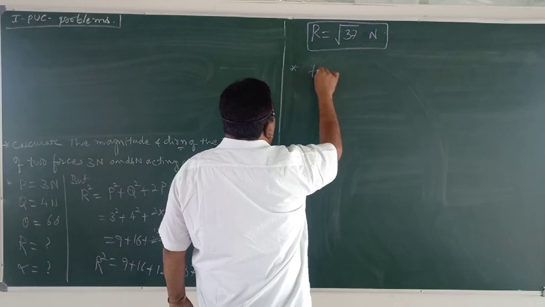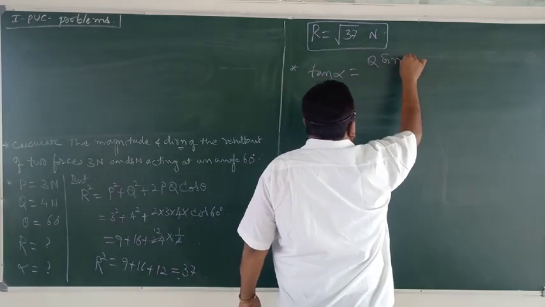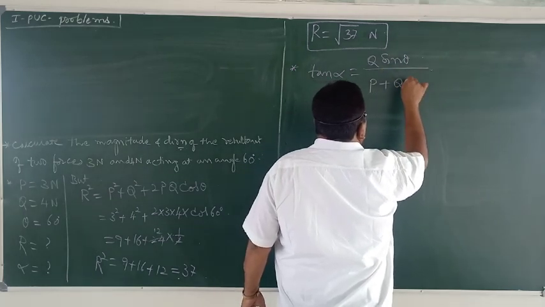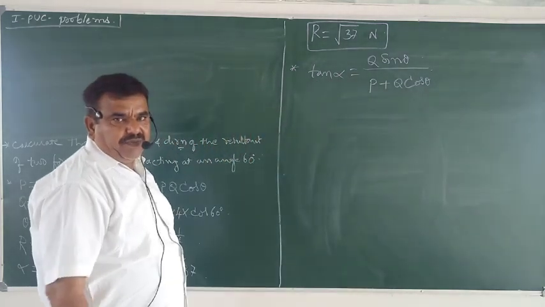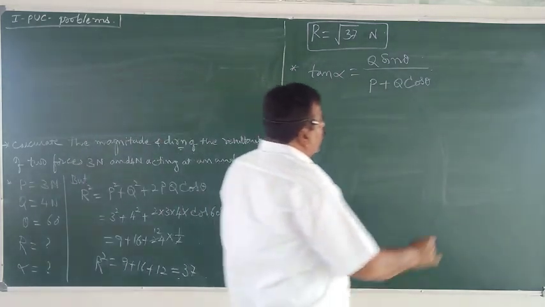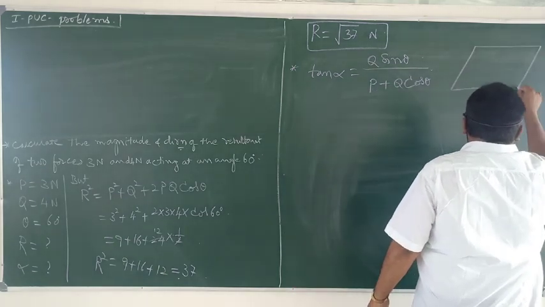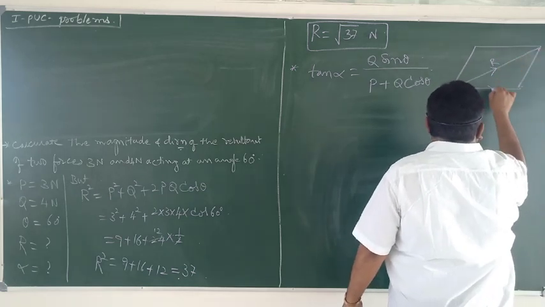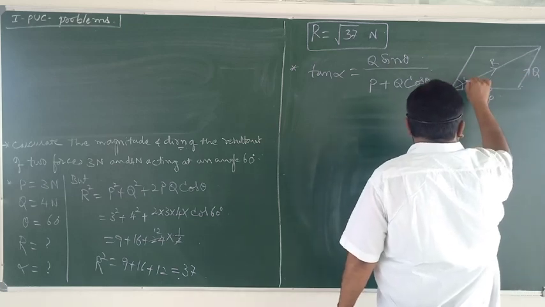So to find the direction, what is the formula? Tan alpha equals Q sin theta divided by P plus Q cos theta is the formula. Okay? Know that using the law of parallelogram of forces we derived this. This is R, this is P, this is Q, this is theta.